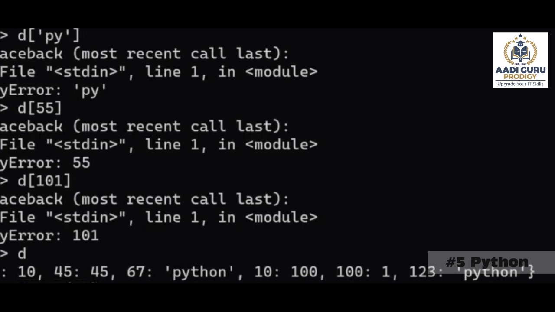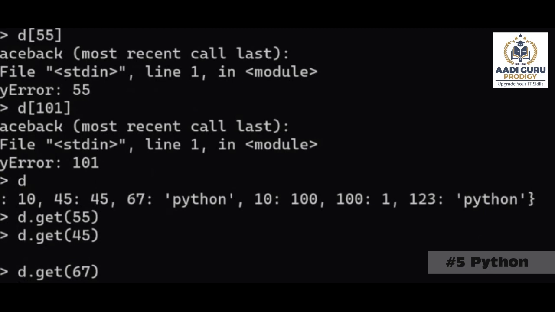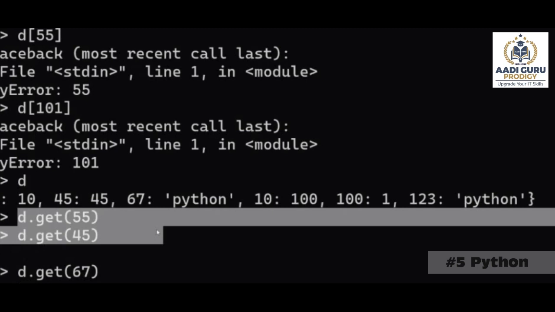So if the key exists like this, 45, now it will show you the value. If the key exists like this, 67, it will give you the answer. So if you want to check whether the key is there or not without any error, then use get. If it is giving the answer, it means the key is there. If it is not giving any answer, it means the key is not there.